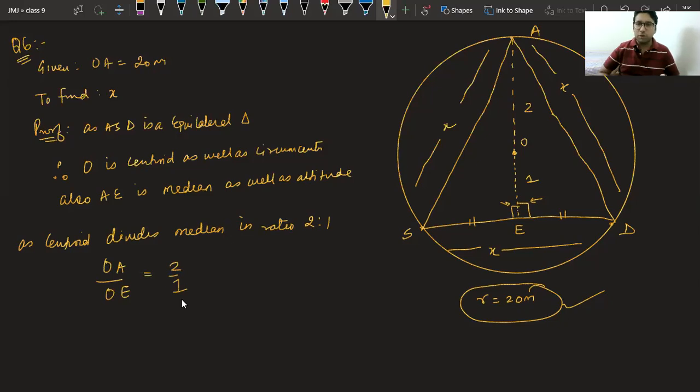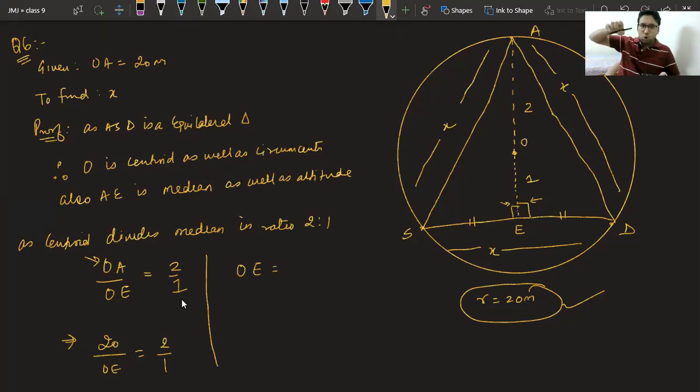This is the ratio given to us, and luckily we know the value of OA, which is how much? 20 meters upon OE is equal to 2/1. So finally, the value of OE, 2 will come in division, it will become 20/2, 10 meters.